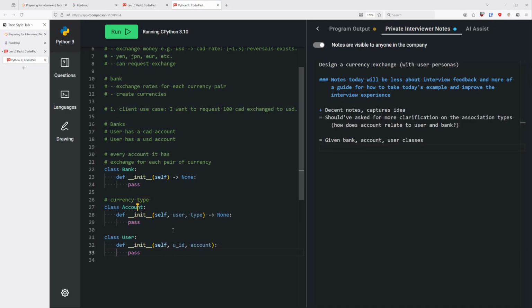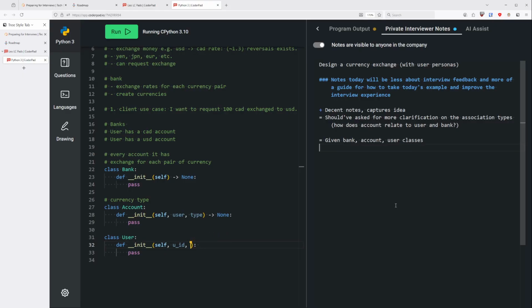A user can have multiple accounts. Oh, sorry, yes, you're right. A user can have multiple accounts, but one account is only associated with one user. Yes. So then the user would, instead of just one account, have a list.